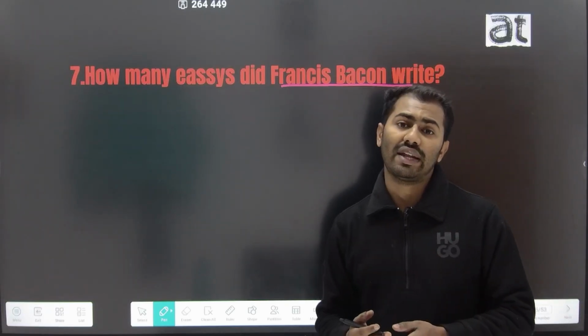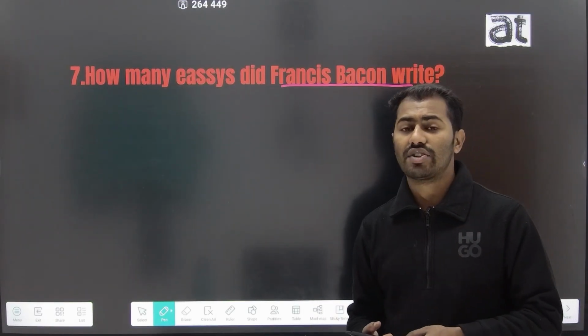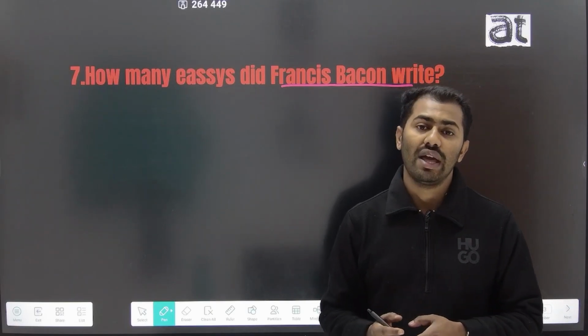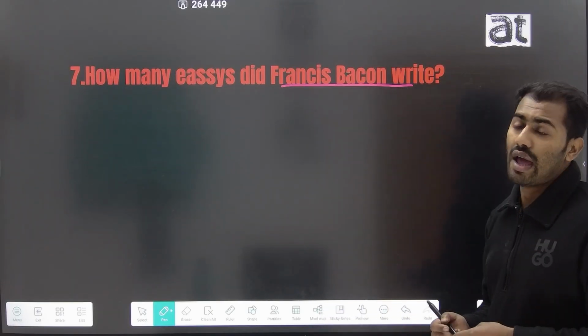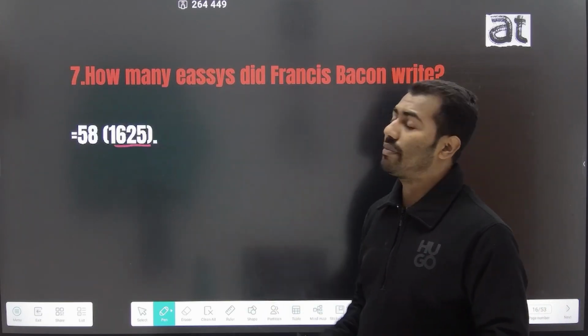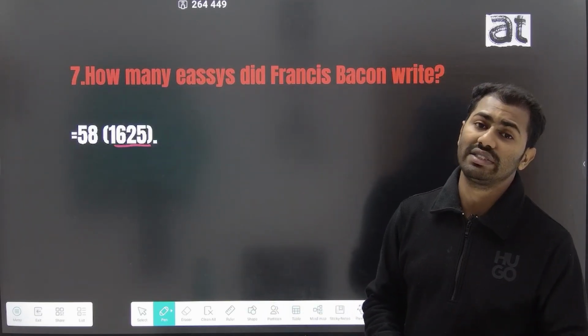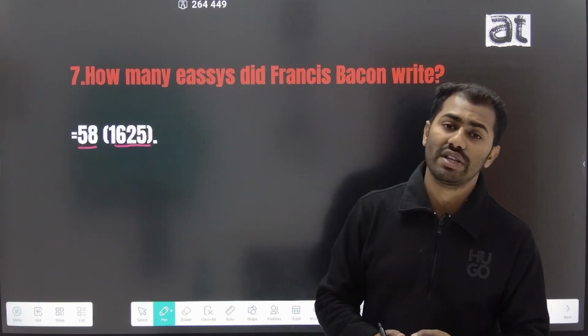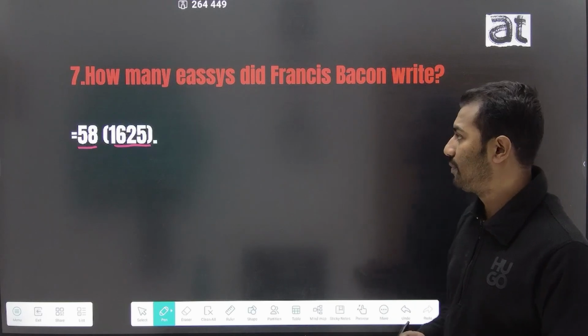The seventh question is: how many essays did Francis Bacon write? Francis Bacon, an Elizabethan prose writer, had his essays divided into three parts, and these essays appeared in the year 1625 with the total number of essays being 58. Francis Bacon wrote a total of 58 essays in his time period.